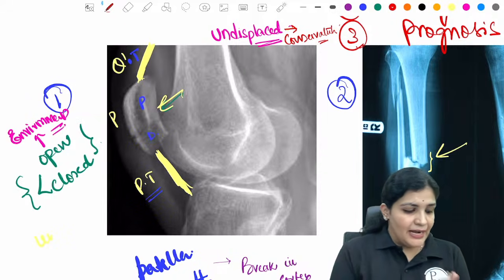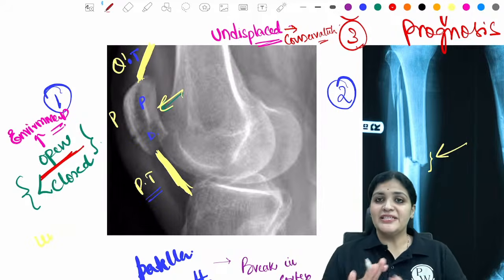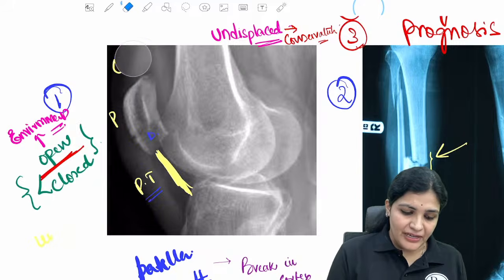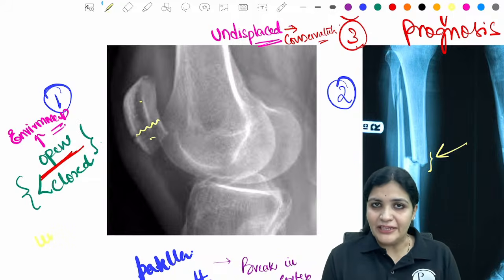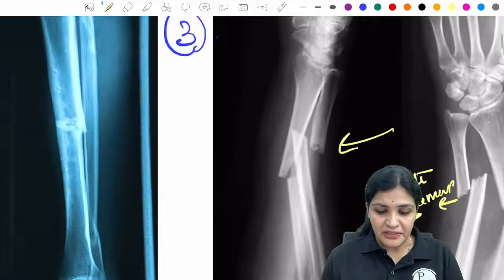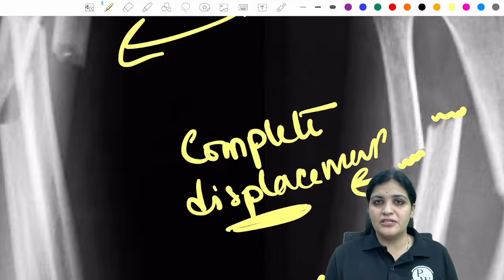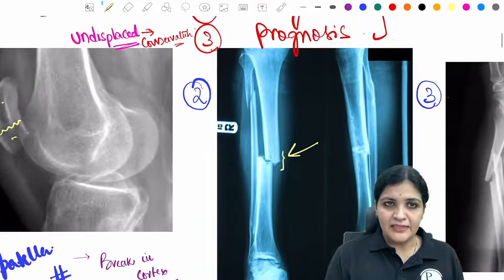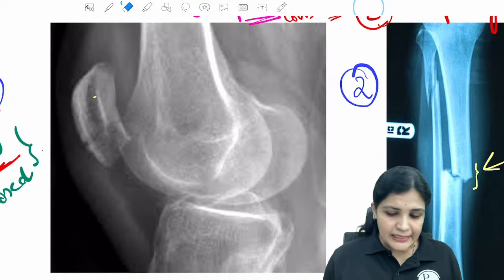So undisplaced and open is completely different, Samantha. Open or closed is based upon whether the fracture is exposed to the environment or not. And undisplaced is if you see this particular fracture, these are the two fragments and they're completely in contact with each other. Then you have to compare this with this particular X-ray where the fracture fragments are completely not in contact. So this is called a complete displacement. This is called a mild displacement, right? And this is called an undisplaced fracture. Is this clear, guys?